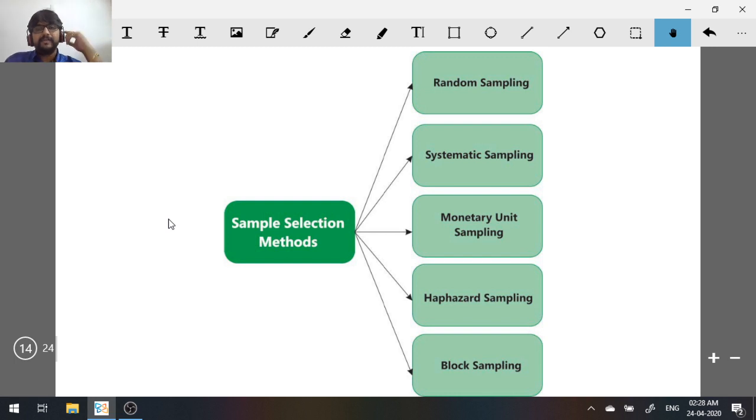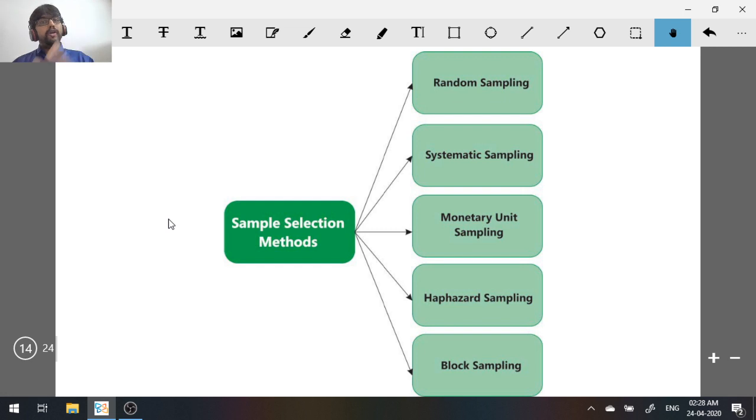Imagine there are 100 items. I need 10 items in my audit sample. Now I start from item number 30 and I have decided to take one single block. So my first item is 30. From that I go 30, 31, 32, 33, 34, 35, 36, 37, 38, 39. 39 is my 10th item. Now 30 to 39 becomes my block and that is my sample. So here the block itself becomes my sample.